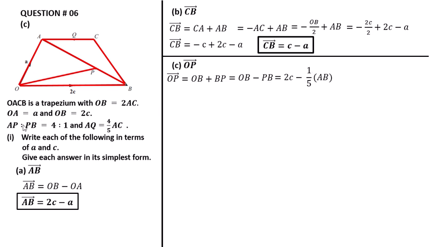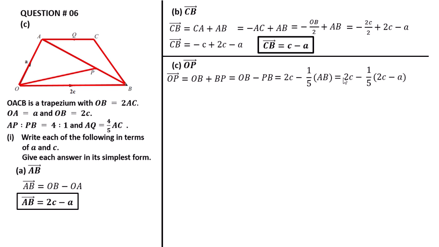Here is BP. BP is equal to 1 by 5 multiplied with the length. The total length is AB. Why do we divide by 1 by 5? Here is the given ratio 4 plus 1. 4 plus 1 is 5, here is the sum of the total ratio. And divide with the given ratio of PB. The given ratio of PB is 1 divided by the sum of ratio. The sum of ratio is 4 plus 1, that is 5, multiplied with the total length. The total length is AB.